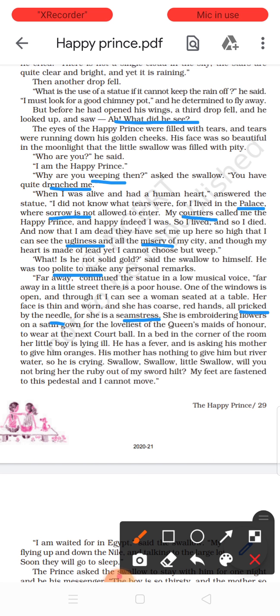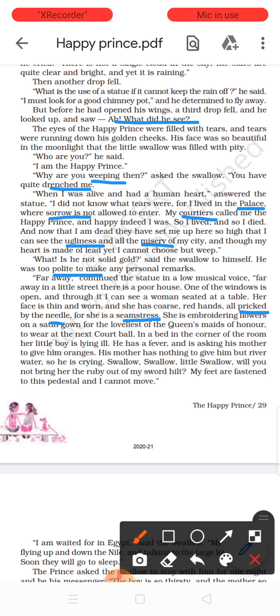And so now he is telling, swallow, swallow, little swallow, will you not bring her the ruby out of my sword hilt? Meaning to say, take the ruby from my sword hilt. On the sword cover there is a ruby, a precious stone. Take it out and go and give it to this woman.